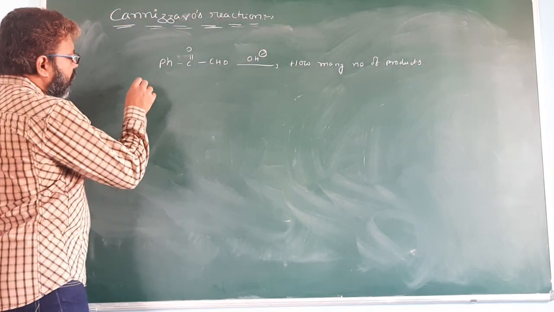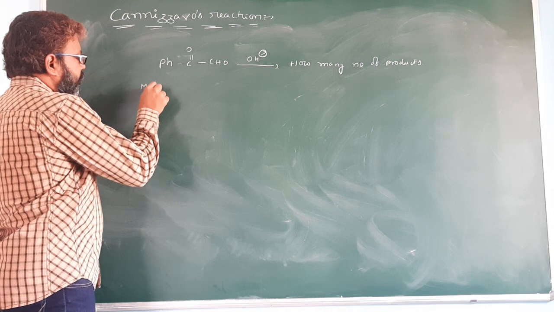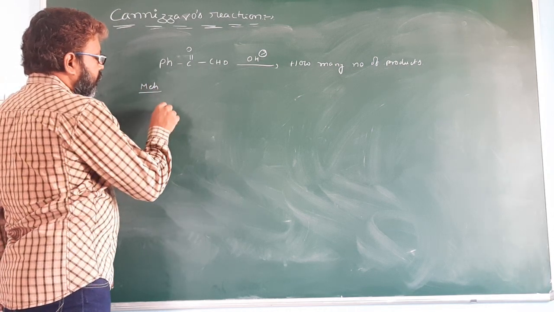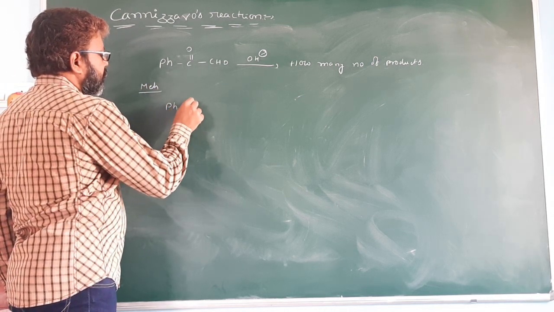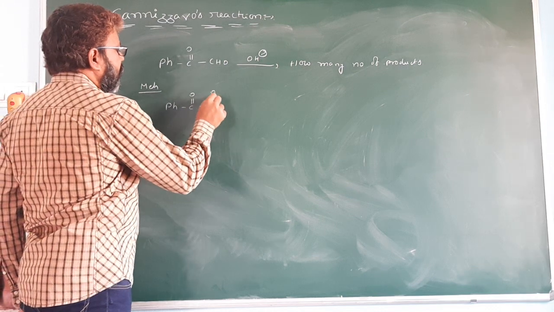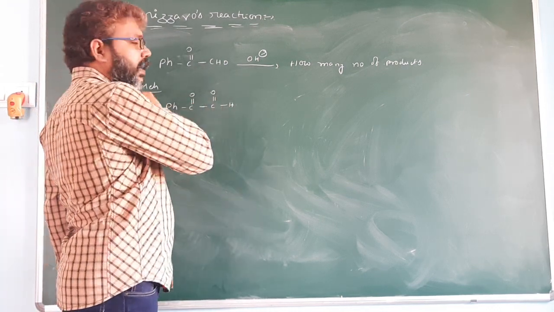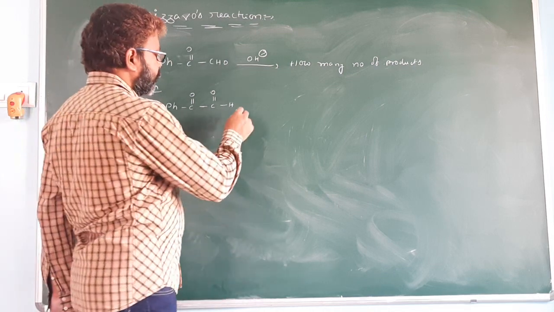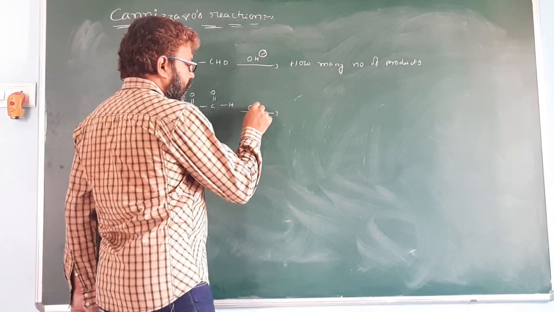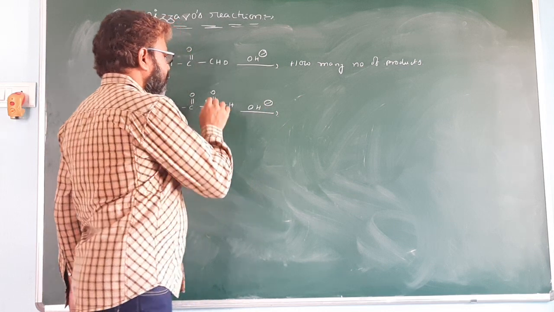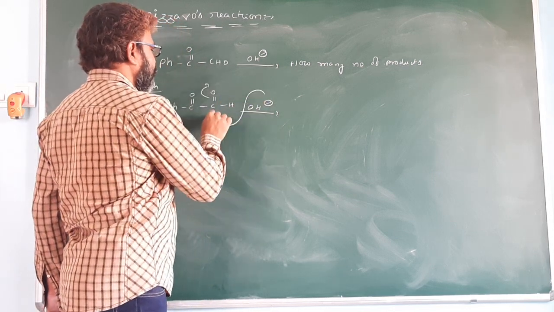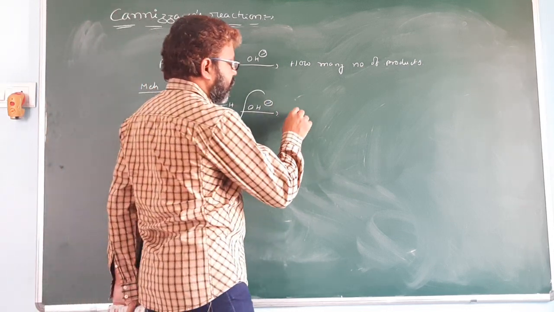So already you know the general mechanism. So pH, C double bond O, C double bond OH. So already you know aldehydes are more reactive compared to ketones. Reaction takes place in presence of basic medium. This pi bond electron is shifted to here. OH minus attacks here.